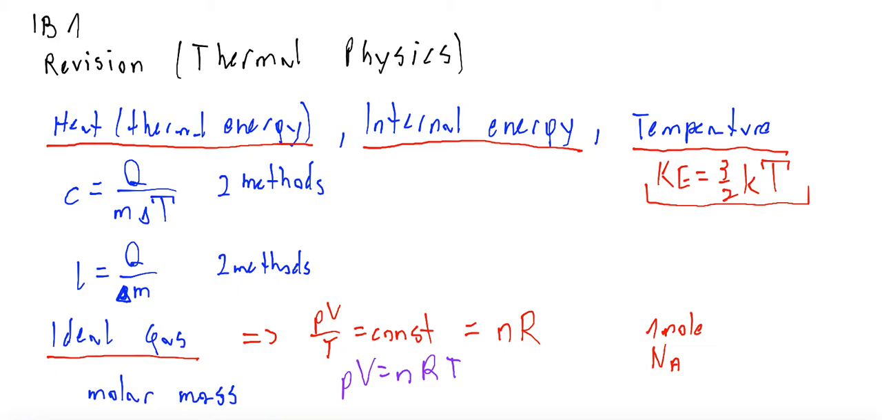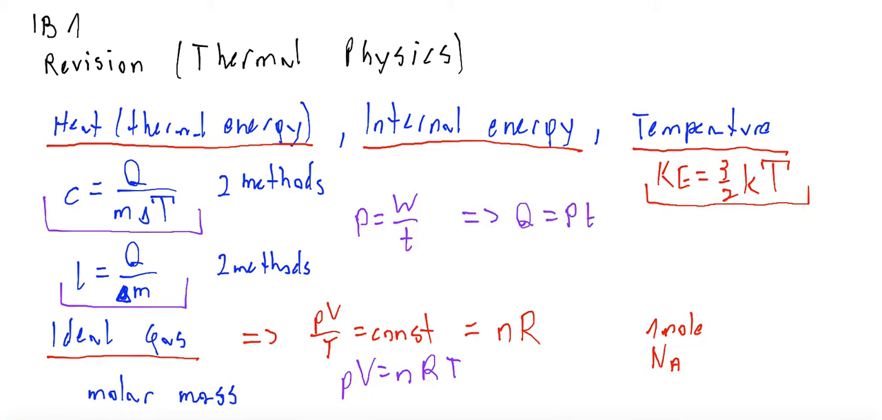Remember the definitions of specific latent heat and specific heat capacity, and of course an additional equation which is very, very useful here. Power is work over time, because when, let's say, heat is delivered by an electrical device of known power, then you can calculate the amount of heat which is delivered as a product of P and t. Okay, so this is our first part of today's lesson, the revision for the test.